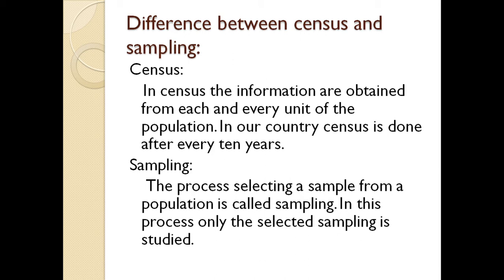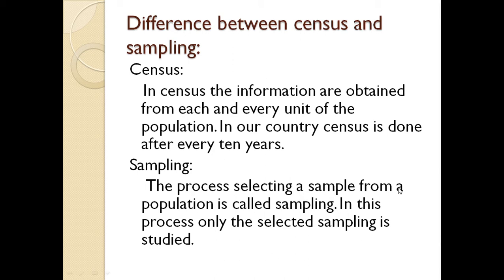Then we have sampling. The process of selecting a sample from the population is called sampling. In this process, only the selected sample is studied. Sorry, this is misprinted here; it is the selected sample. The main difference is that in a census you will study the whole population, each and every unit of the population, and you will obtain information from each and every unit of the population.